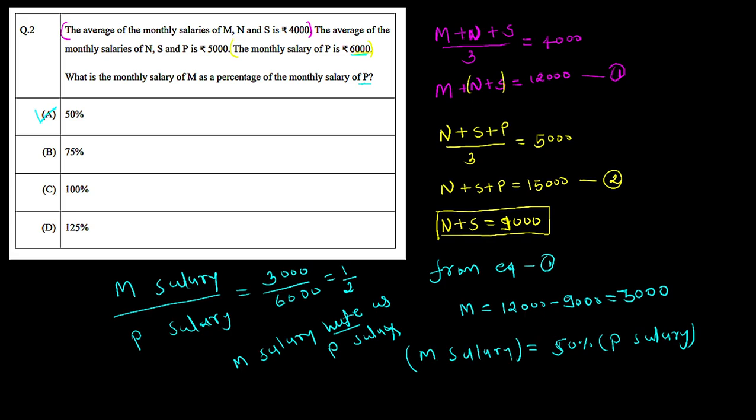Now let's move to the third question. Okay, so question 3 says a person traveled 80 km in 6 hours. If a person traveled the first part with the uniform speed of 10 km per hour and the remaining part with the uniform speed of 18 km per hour.